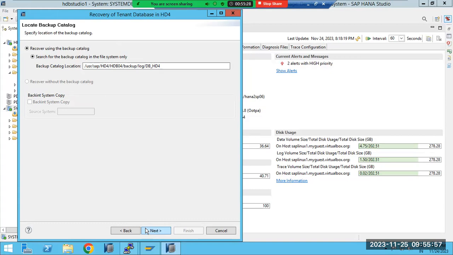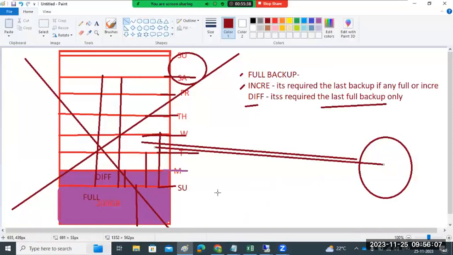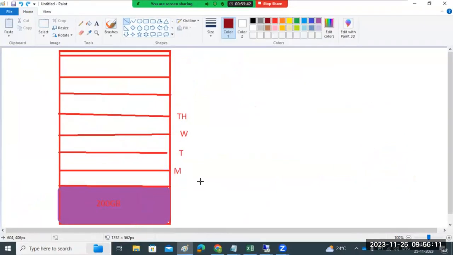Sir, in real time, a complete backup is done in 24 hours. What about incremental backup? That is the company policy actually. In every organization, up to every Sunday they make the full DB backup, then Monday, Tuesday up to Saturday they take the incremental backup.